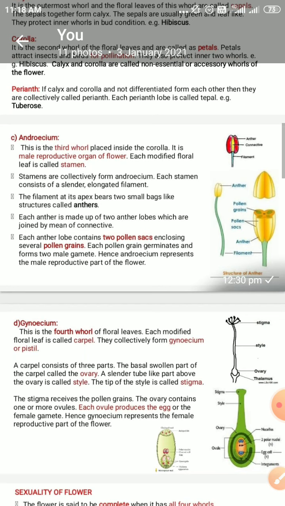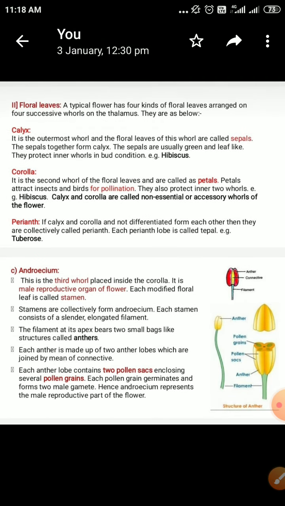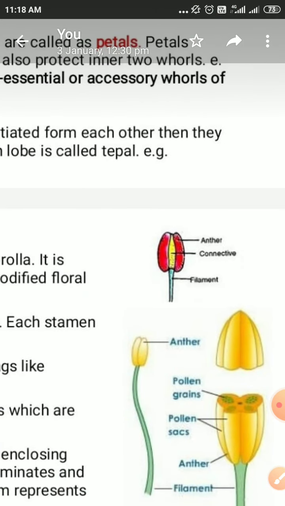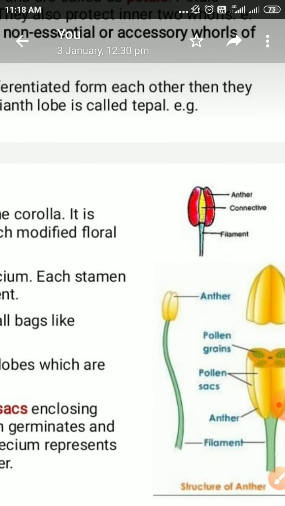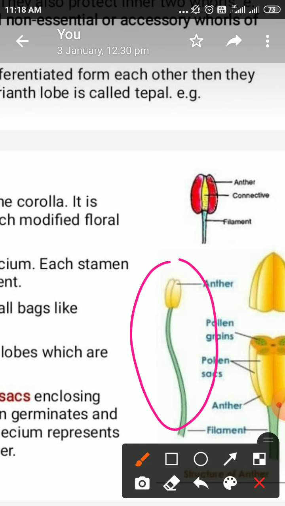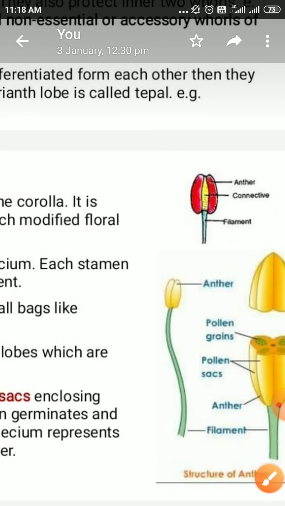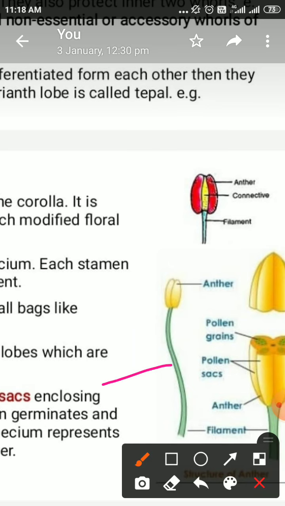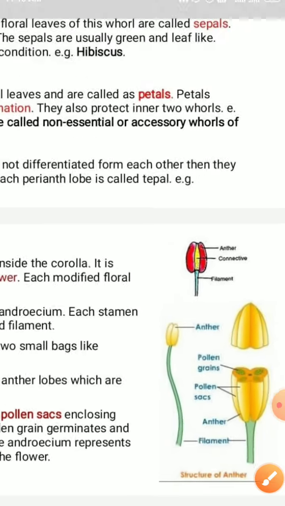For example, over here, this is the figure showing stamens. This is a single stamen. The single stamen shows a stalk-like structure. This is called the filament, and this bilobed structure is called the anther.